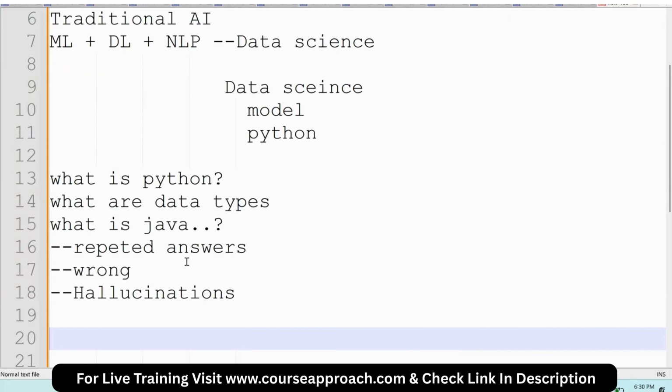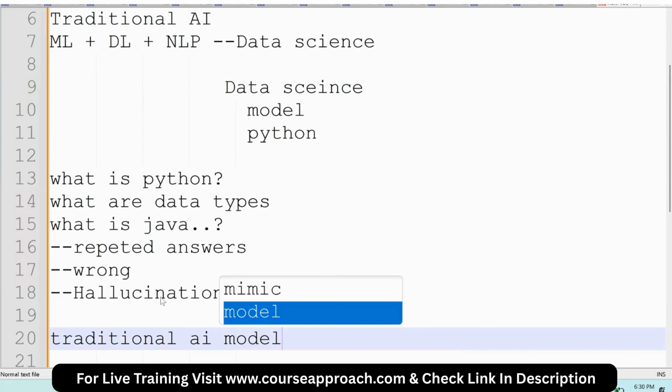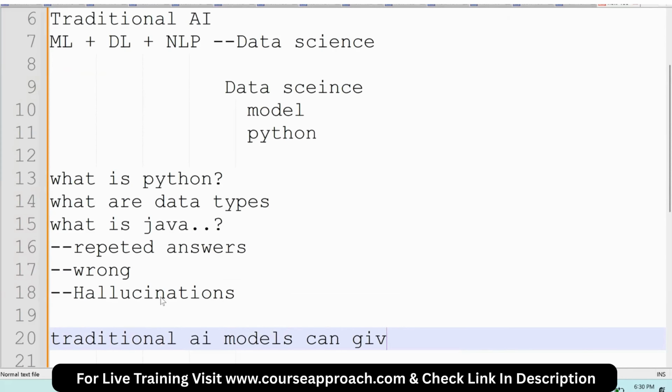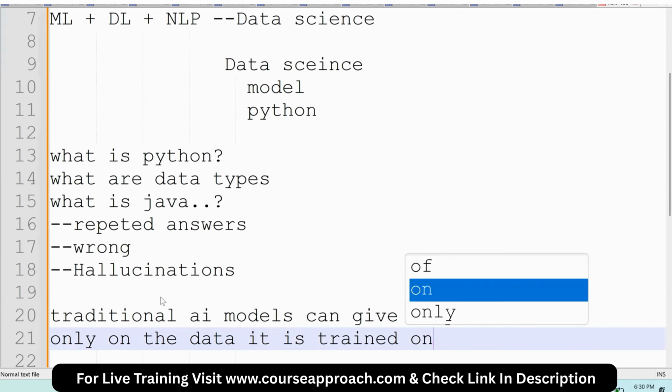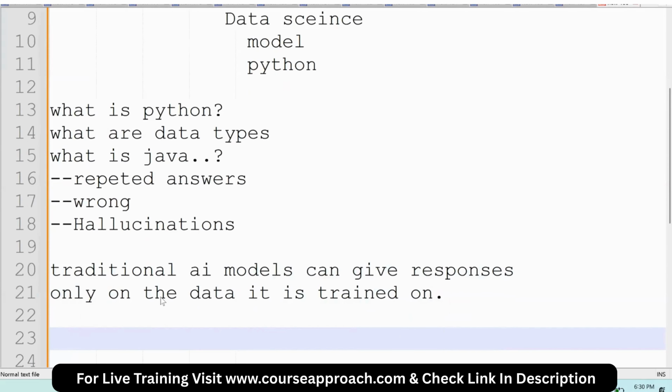Now, what does it mean? Traditional AI models can give responses only on the data they are trained on.